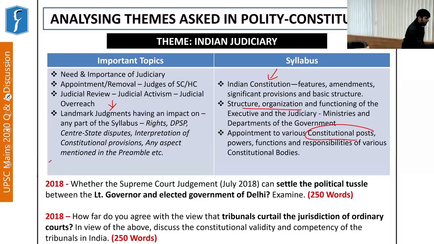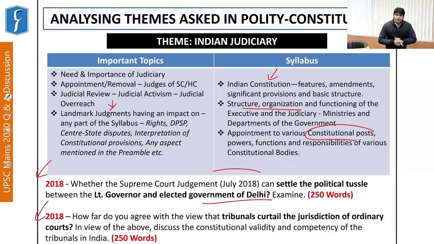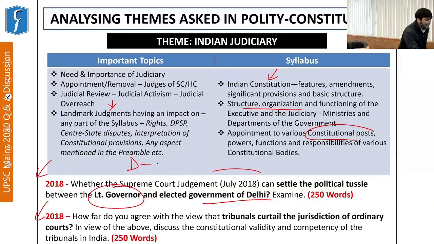So these two questions highlight the significance here. This says: whether the Supreme Court judgment of July 2018 can settle the political tussle between the Lieutenant Governor and the elected government of Delhi. Examine. So it is a direct question on one of the very important judgments of the Supreme Court, which more or less settled the confrontation between the elected government of Delhi and the Lieutenant Governor. Now you know that Delhi is primarily a union territory, however having a legislative assembly.